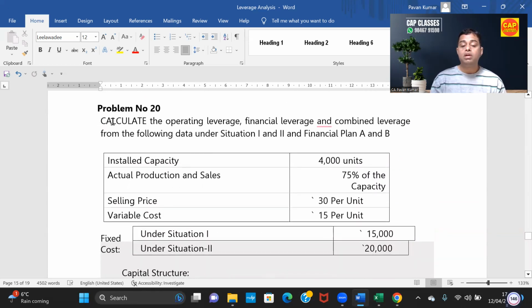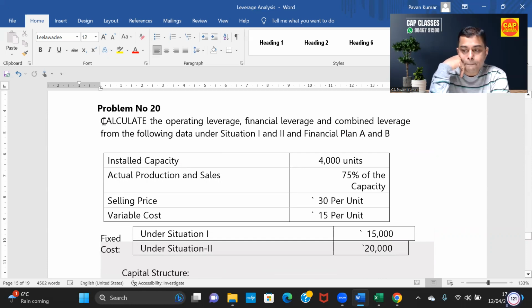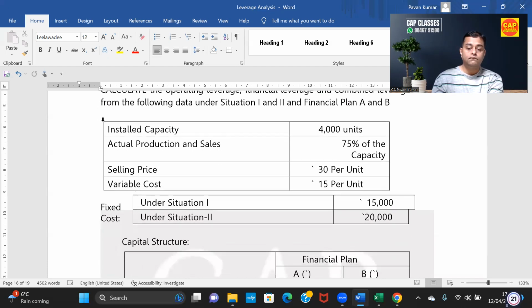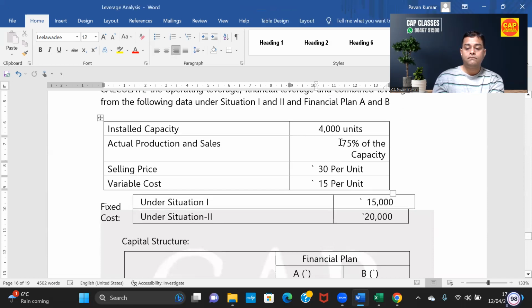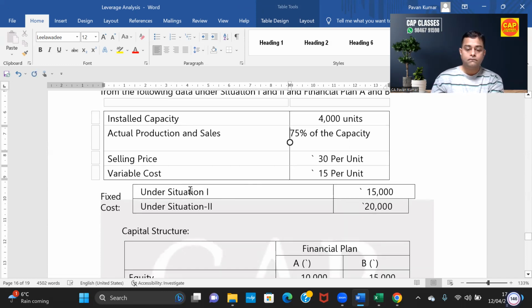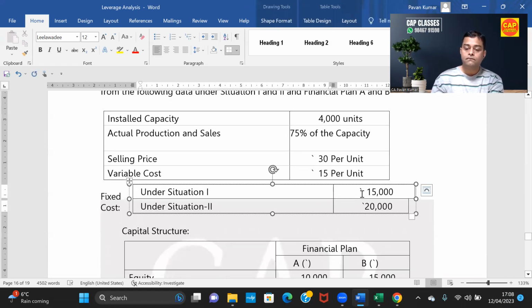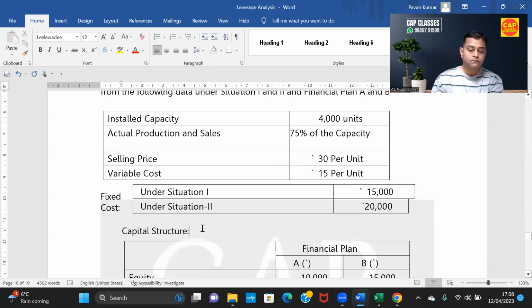Problem number 20. Can you read this, please? Yes, sir. Calculate the operating leverage, financial leverage, and combined leverage from the following data under situation 1 and 2 and financial plan A and B. Installed capacity is 4,000 units. Annual production and sales is 75% of the capacity. Selling price is 30 per unit. Variable cost is 15 per unit. Fixed cost under situation 1 is 15,000, under situation 2 is 20,000.